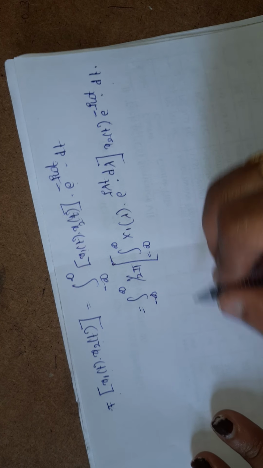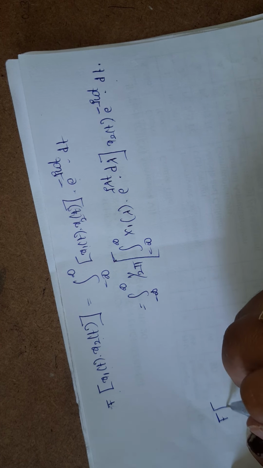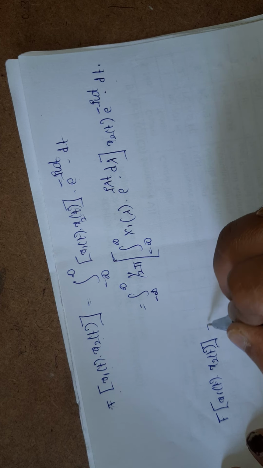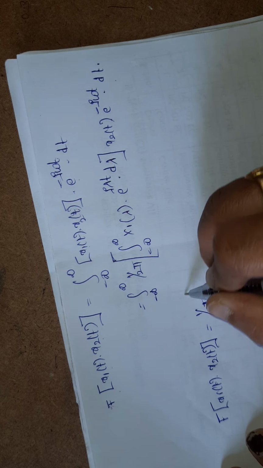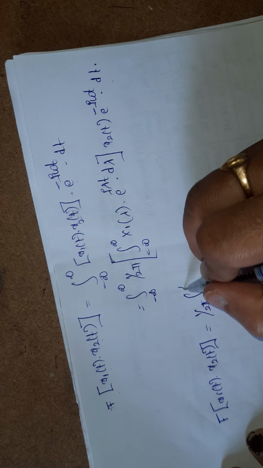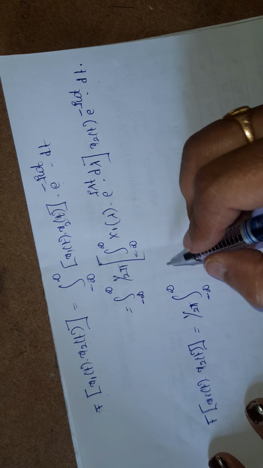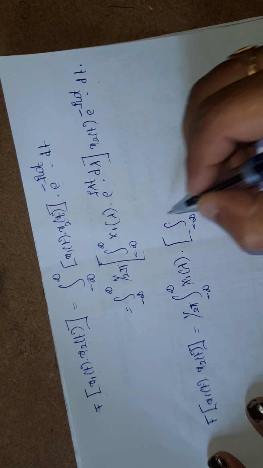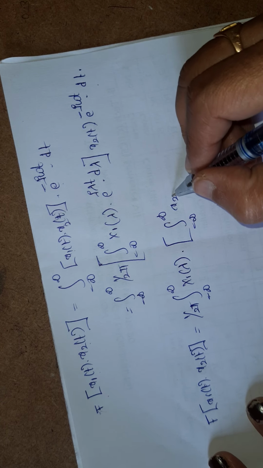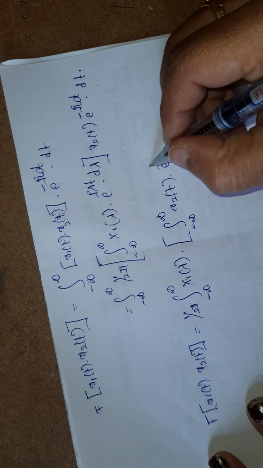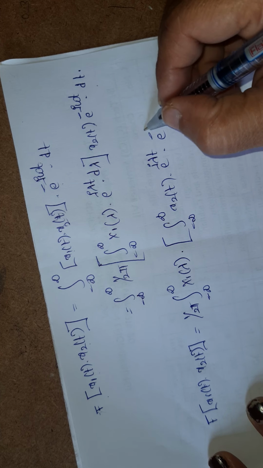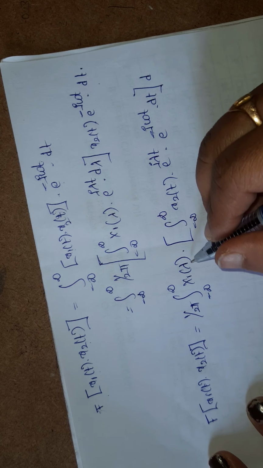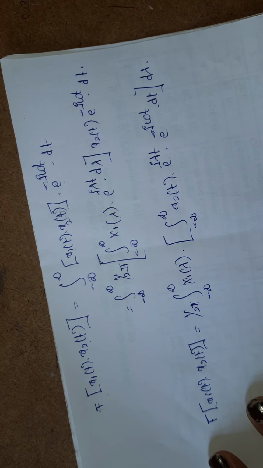So here, interchanging the order of integration, I'll get the Fourier transform of x1 of t into x2 of t is equal to 1 by 2 pi integration from minus infinity to infinity of x1 of lambda, integration from minus infinity to infinity of x2 of t e power j lambda t e power minus j omega t dt, into d lambda.